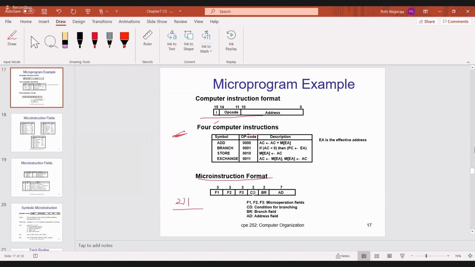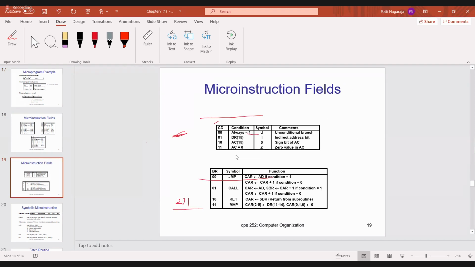Now I have to discuss CD, BR, AD. Now CD. Check CD here. CD is 2-bit. Whenever it is 00, what did I say? Whenever it is 00, the symbol is U.